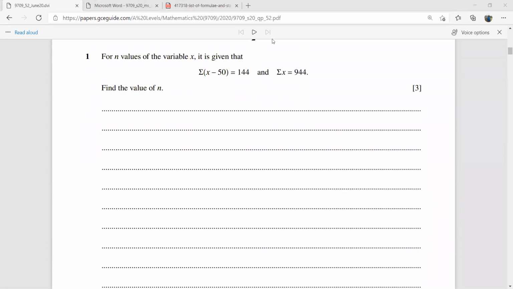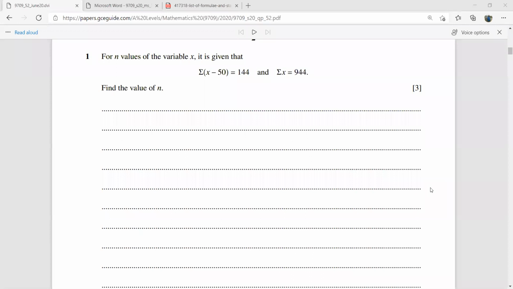It says, find, for n values of variable x, it is given that the sum of x minus 50 is equal to 144, and sigma x is 944. So we have to find the value of n. Please give it a try quickly, and then I'll be doing this for you.